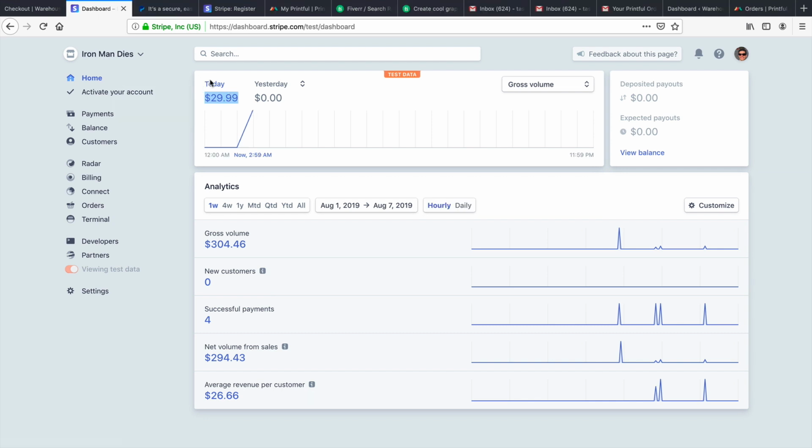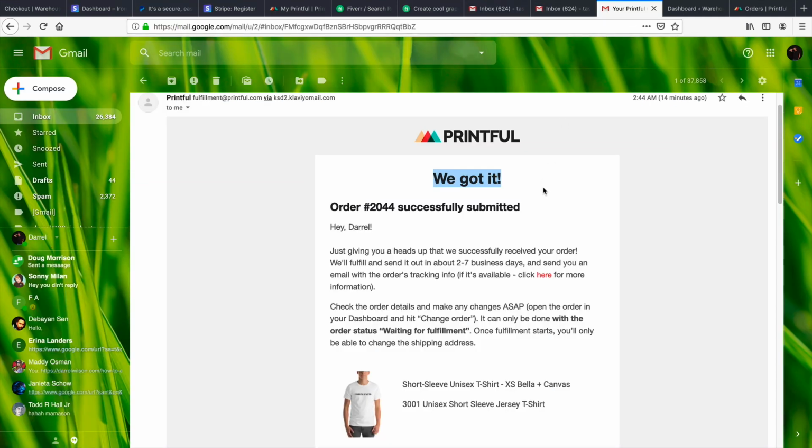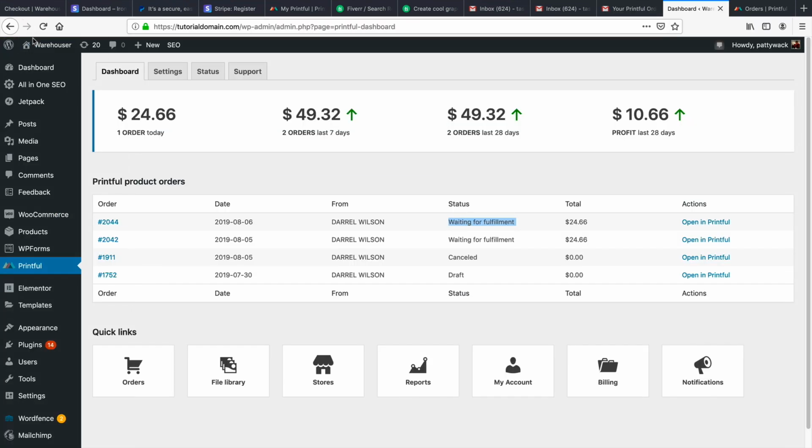Now, once you've made the payment, go to your email, and you're going to see that you received an email from Printful notifying you that there was an order. So here you can see, hey, just heads up, someone got your order, etc. We are going to go ahead and package and ship it for you right away. Also, if you go to your WordPress dashboard right here and go to Printful, you're going to see that you have an order that's waiting for fulfillment. So here you can see you have the order. Now, what waiting for fulfillment means is they're basically waiting for Printful to go ahead and package and ship it.